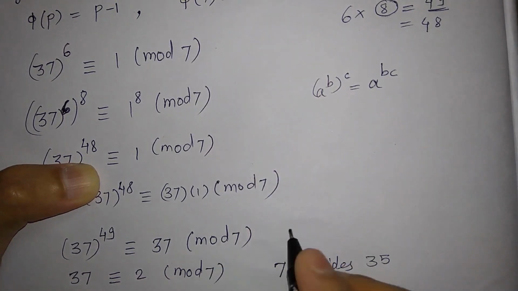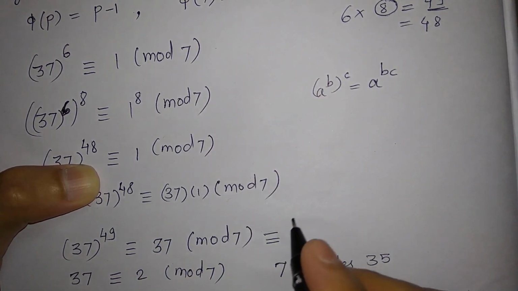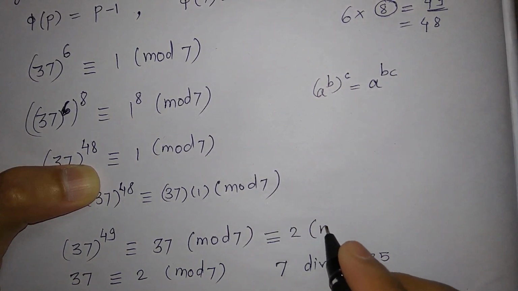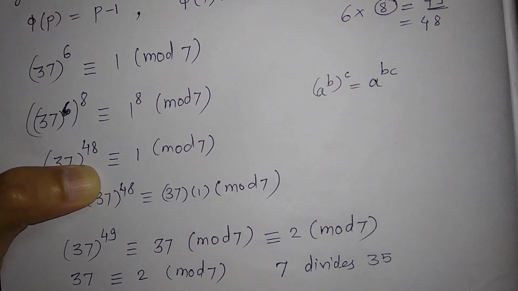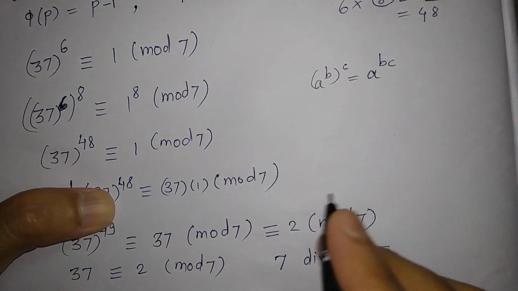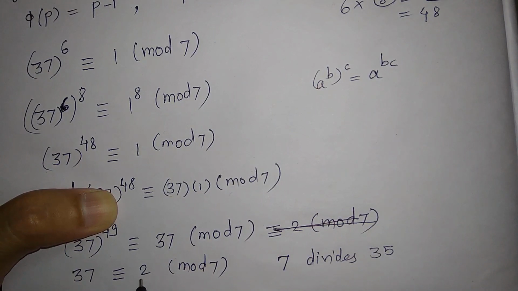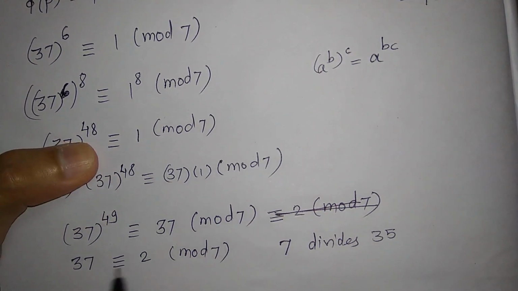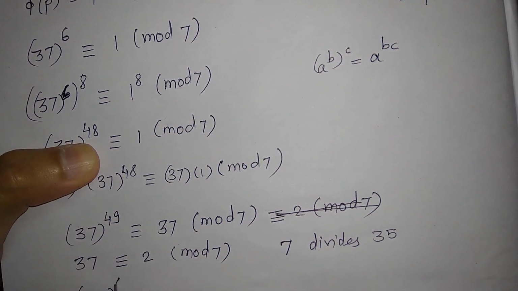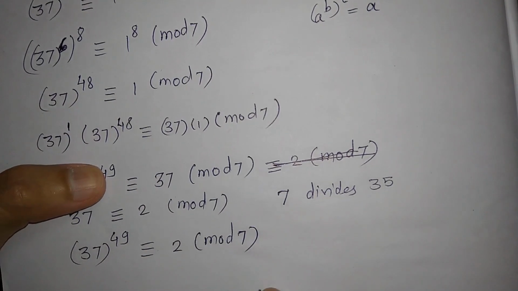So 37 is again 2 mod 7, right? Or you can just say that 37 is congruent to 2 mod 7, so 37 raised to 49 is congruent to 2 mod 7, right?